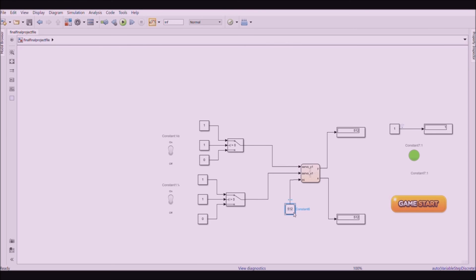After the state flow model we have the display tab, which verifies that the model is correct by displaying the desired angle by which the servo motor would move for specific analog values. Finally, to the extreme right we have the game start and game over display and the start and stop LED, which indicate the start and stop. For a value 1 we start the game, the LED indicates green and the display shows game start, and for a value 0 the LED shows red and the display shows game over.